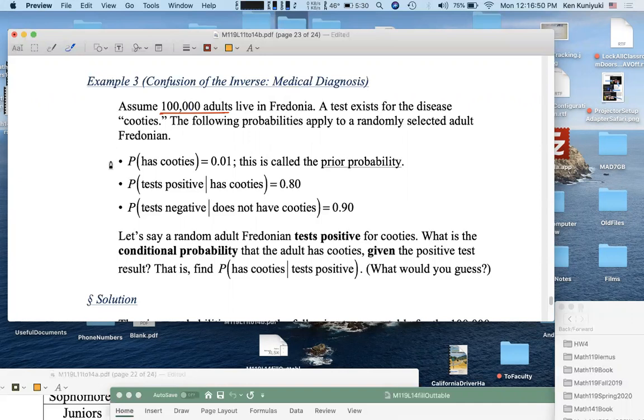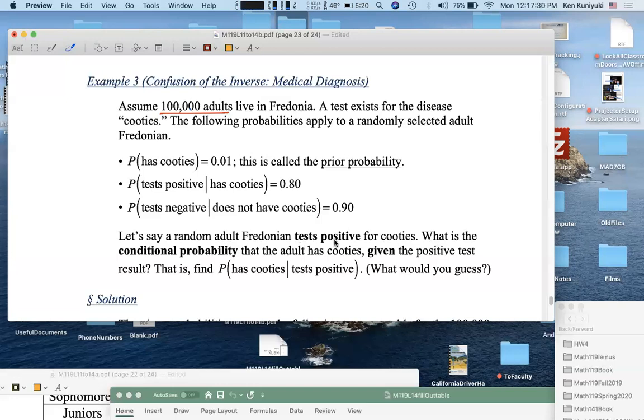First of all, let's assume that 1% of all adult Fredonians have Cooties. So the probability that a random adult Fredonian has Cooties is 1%, or 0.01. This is the prior probability of having Cooties. The probability that you test positive, given that you have Cooties, is 80%, 0.80. The probability that you test negative, given that you don't have Cooties, is 0.90, or 90%.